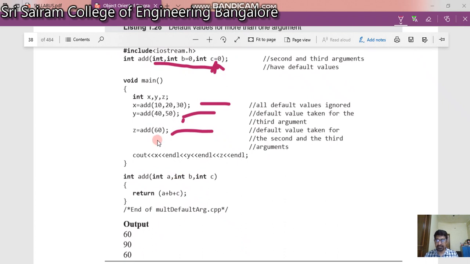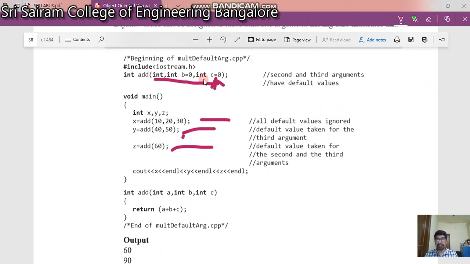Look at the third case, add. It will search for a function declaration. There is no declaration for this exact call, so your system will understand, okay, I have to take default values for this. Now A is going to be 60, B is going to be 0, and C is going to be 0.